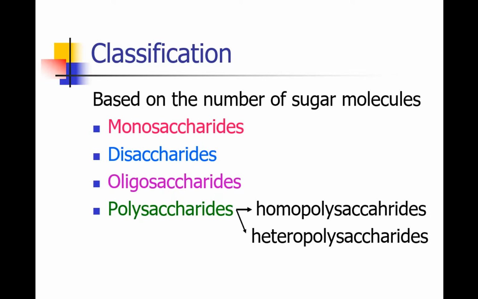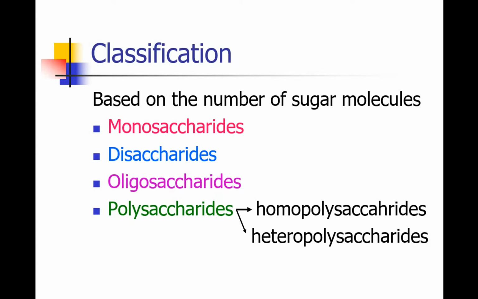Heteropolysaccharides consist of two or more different types of sugar molecules in their structure. Of course, these are polysaccharides, so they consist of more than 8 sugar molecules.